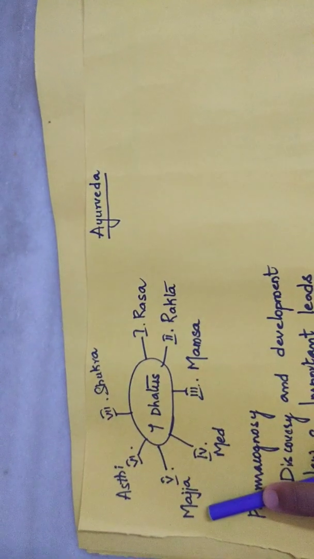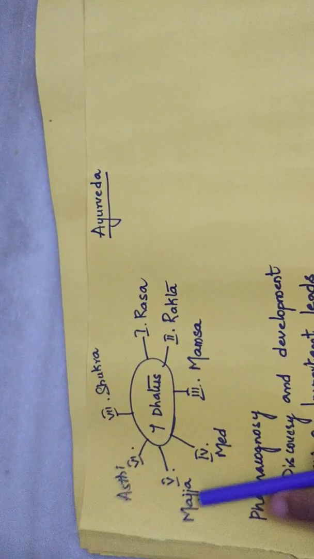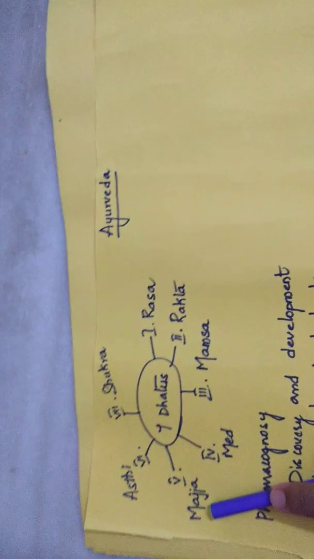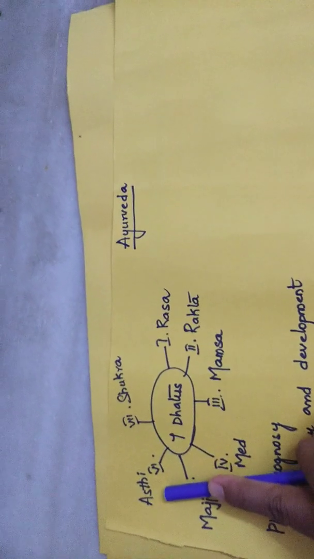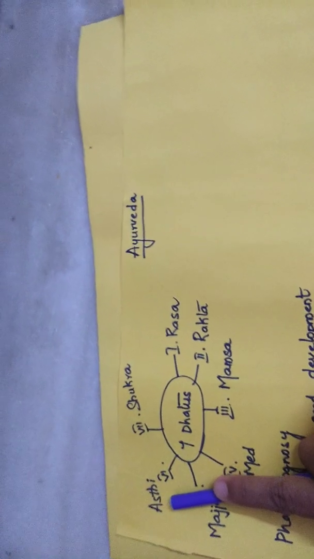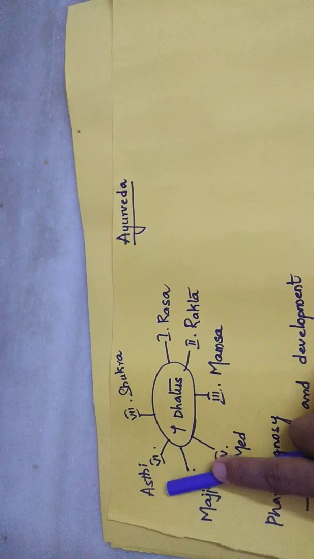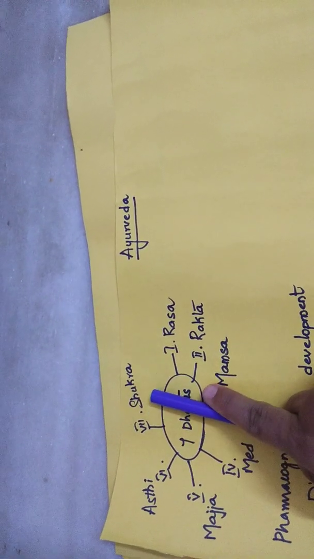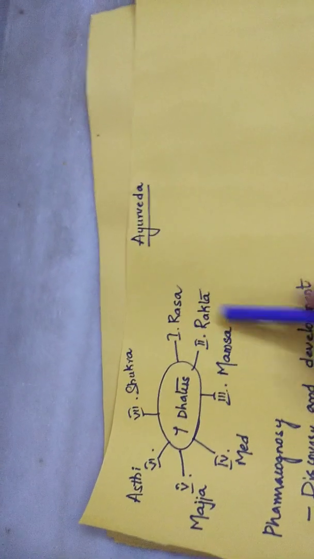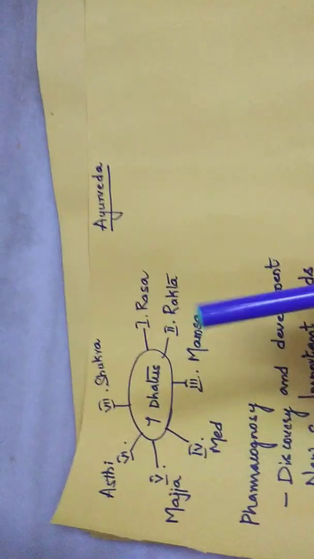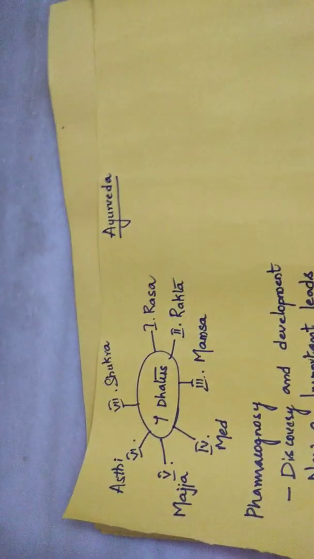The next one is Majja. Majja is nothing but marrow. We can say it tells about the skin. The next one is Asthi. Asthi means the skeletal system, which tells about bones. The next one is Shukra. Shukra is the reproductive system. All these things are collectively known as the seven dhatus. In Sanskrit we call them the Sapta Dhatus of Ayurveda.